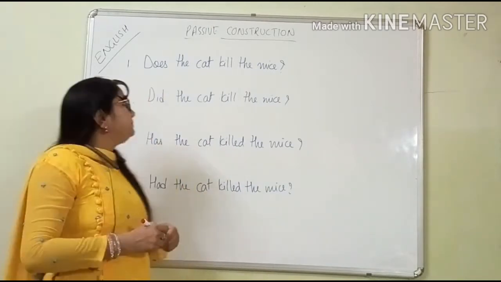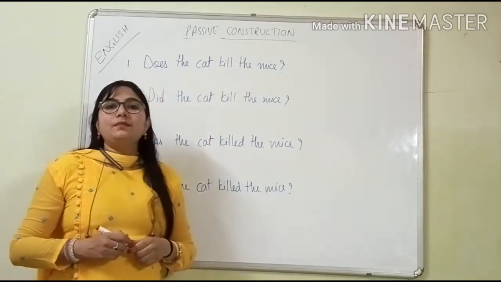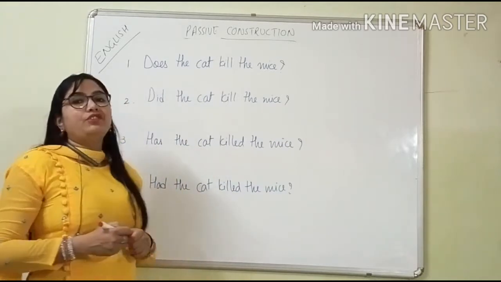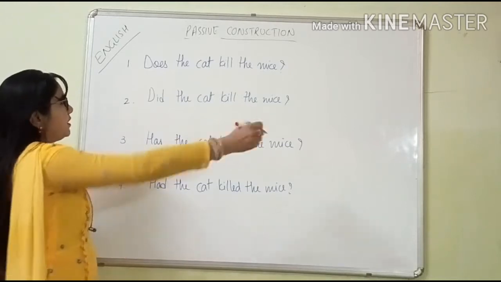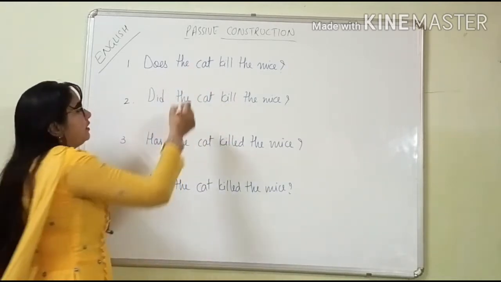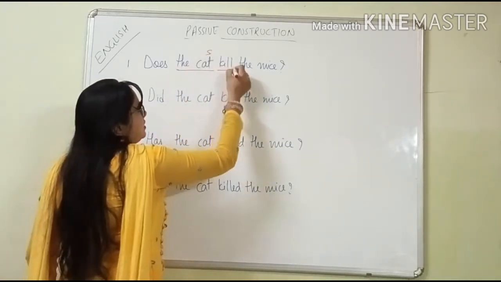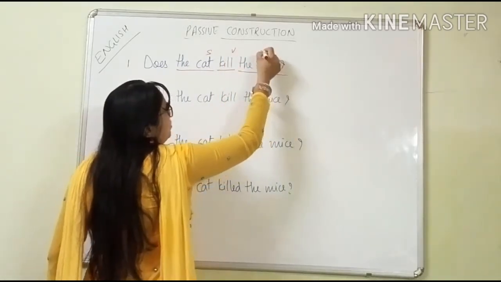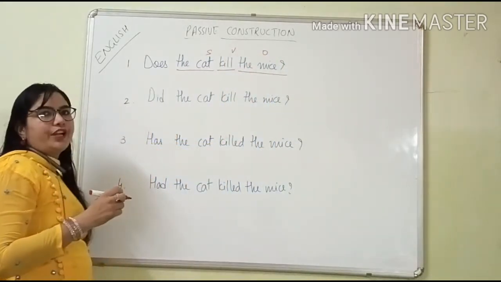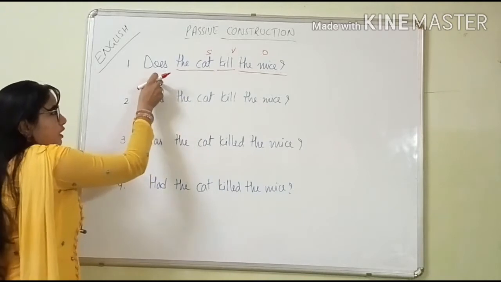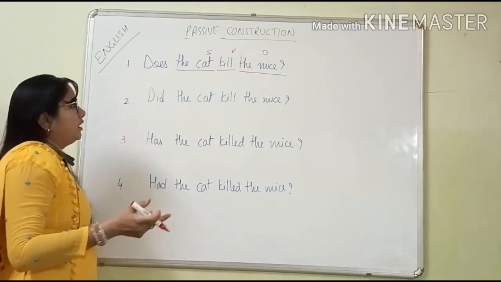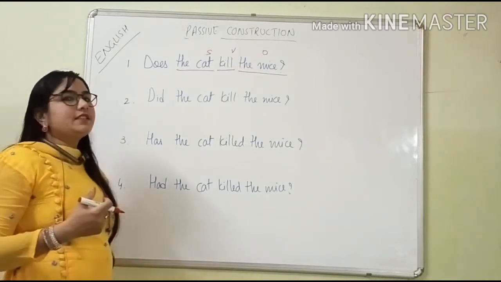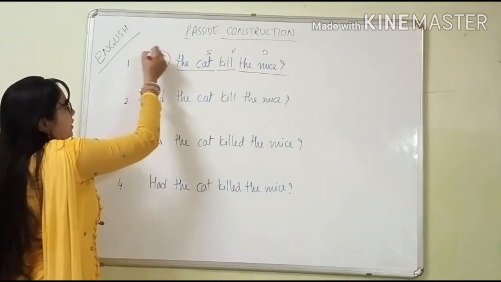The first one, does the cat kill the mice? So how will we convert it into passive construction? So see, first, be very clear that this is the subject, this is the verb, and this one is the object. But as it is interrogative, we have to use the question word here, like is, am, are, was, were, did, has, had, these kind of words, because does is given here.